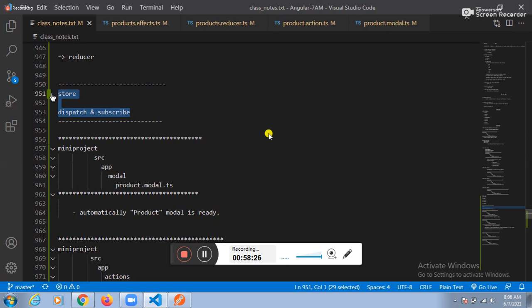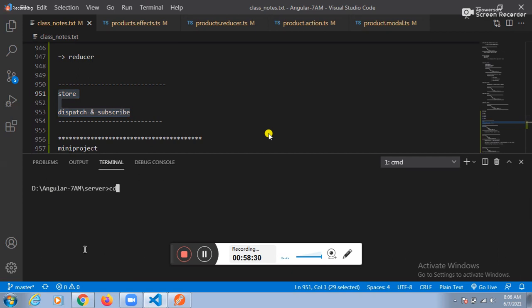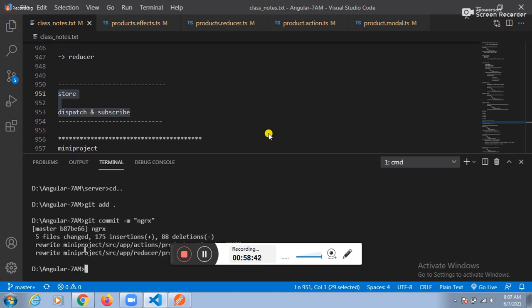Fine. Can I commit the code? Let me commit the code. How can I commit the code? Git add dot. Next one. Git commit -m NgRx. How to push it here? Git push.